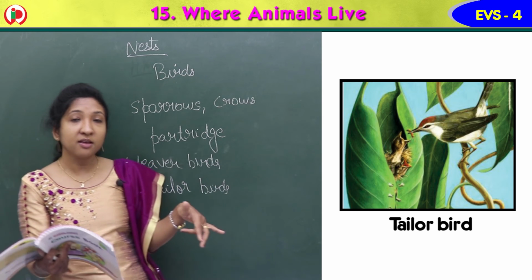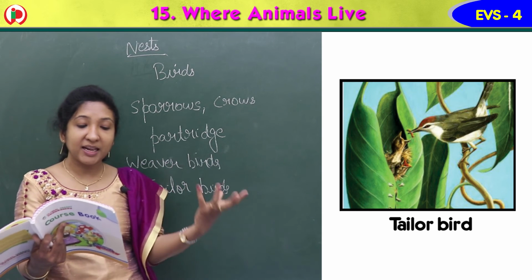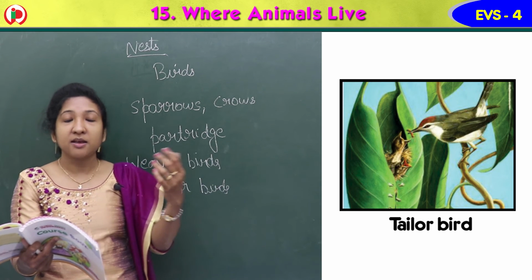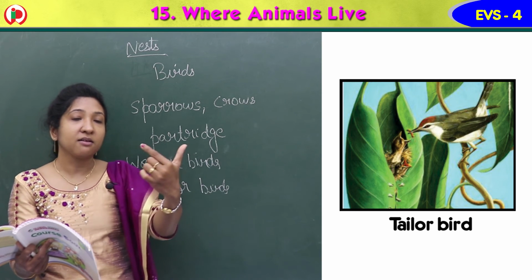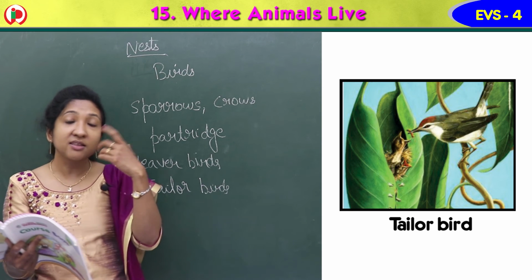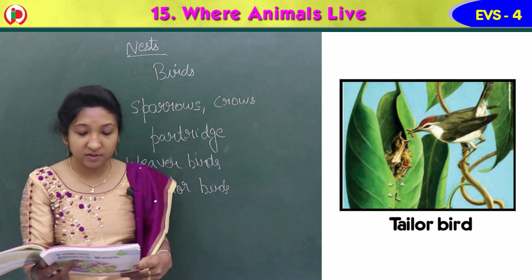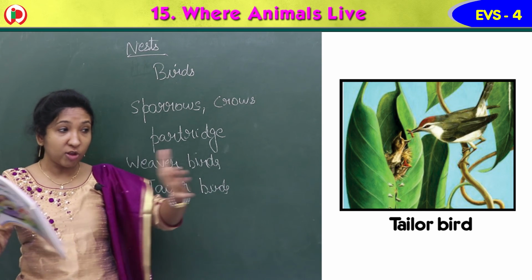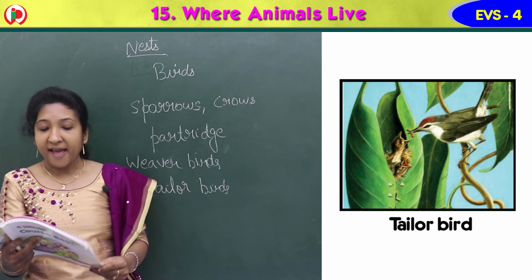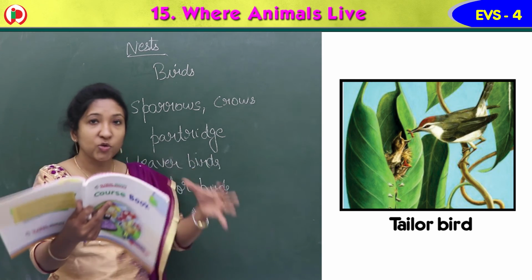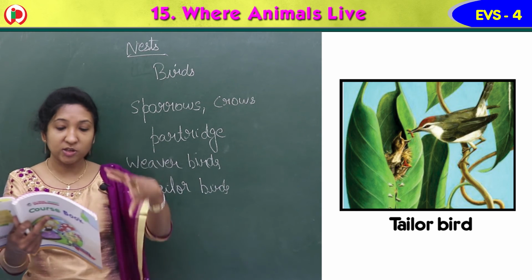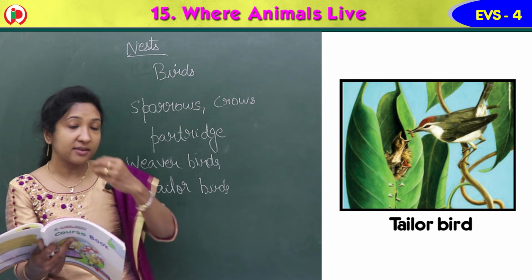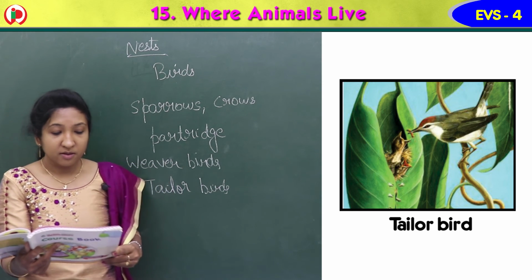They take big leaves and stitch them together and build the nest, because the beak is like a needle. So using that, it will stitch the nest. See the breadth of those leaves, big and broad, stitched together. And how do they stitch the leaves? Using its needle-like beak.